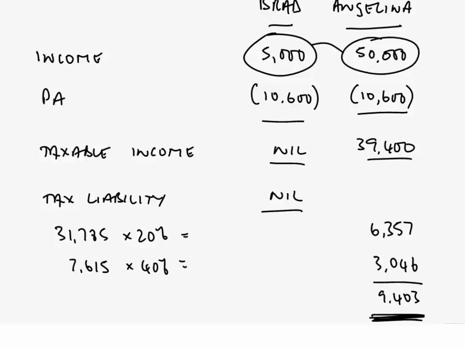Brad will go up to £8,000, as in the previous example, and Angelina will come down by £3,000 to £47,000. That therefore will reduce that taxable income by £3,000 down to £36,400. So what do you think would be the tax saving? Could you go directly to that rather than working the detailed tax calculations there?